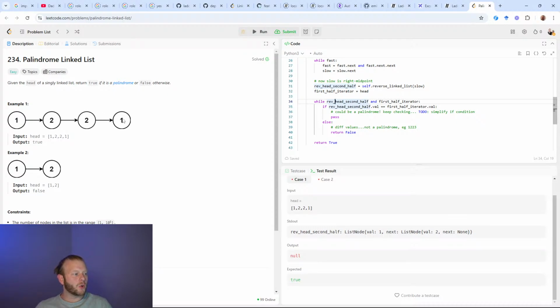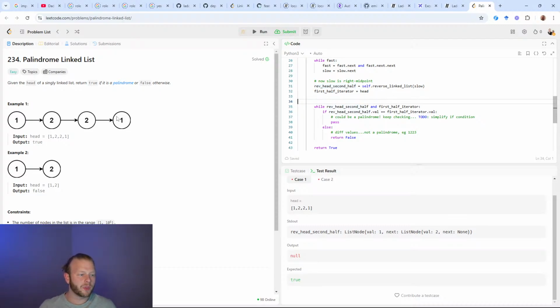While I have reverse head second half, there is an interesting thing I could do where if they're moving both in, if they ever actually touch the same node, that could be an exit condition. I don't think I usually do that, but it's worth noting. Could exit if they point at same node.